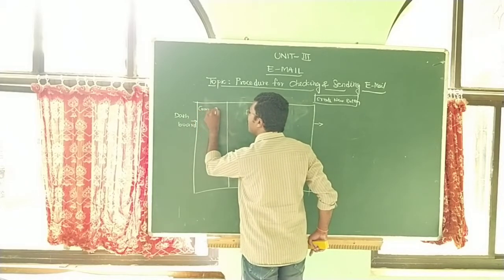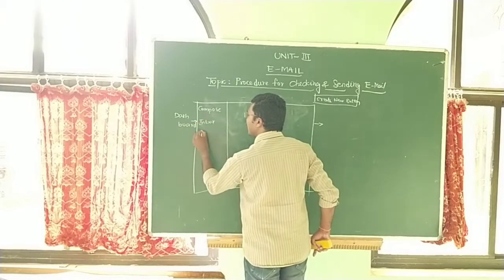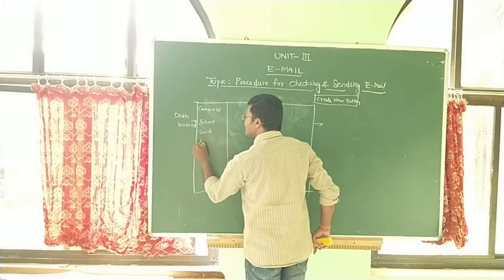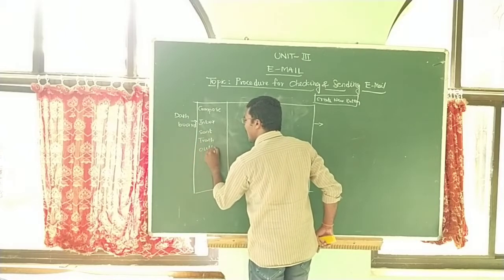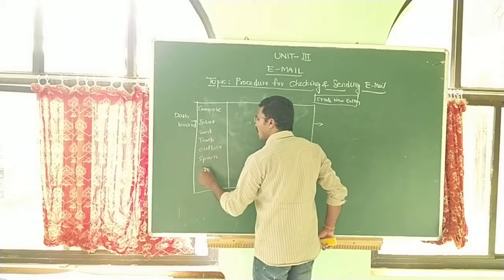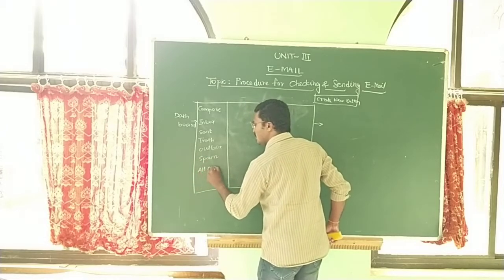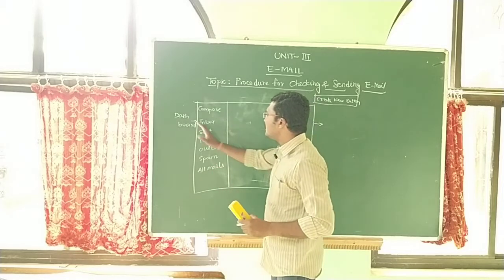That is compose, inbox, sent, trash, outbox, spam, and all mails. These are all the different options available in the dashboard.